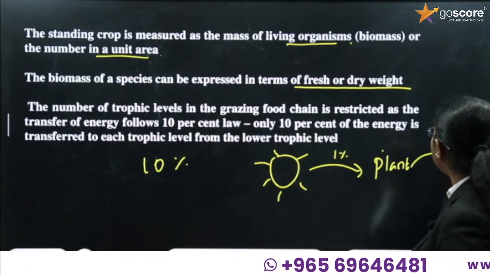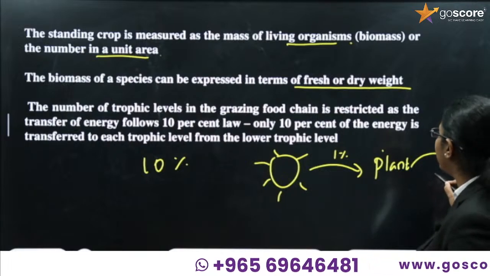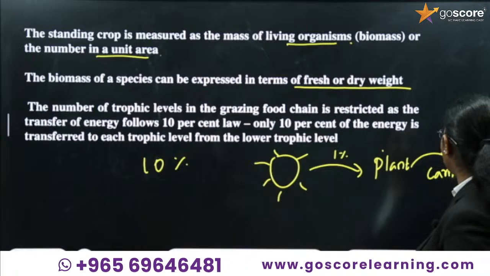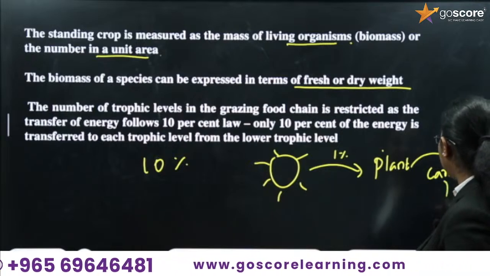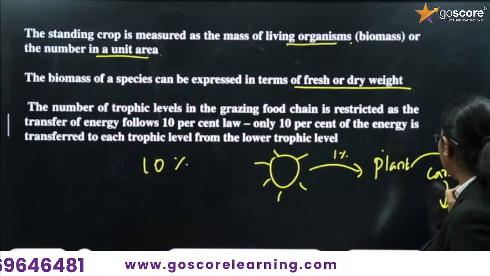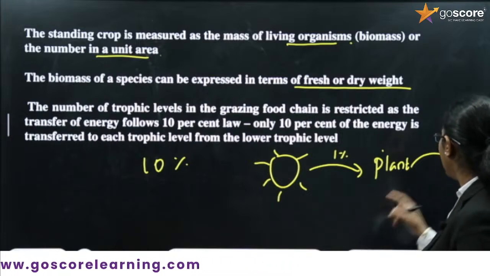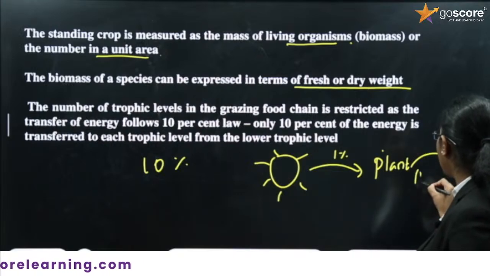Then from there only 10% of energy is moving to the next level, not carnivores, it is herbivores. The plants' energy is moving to herbivores.